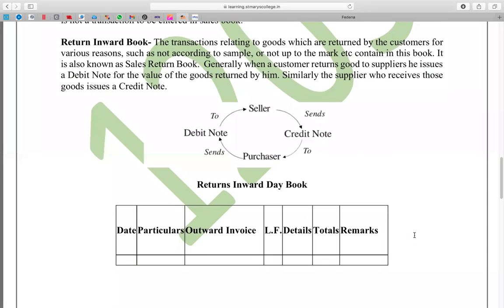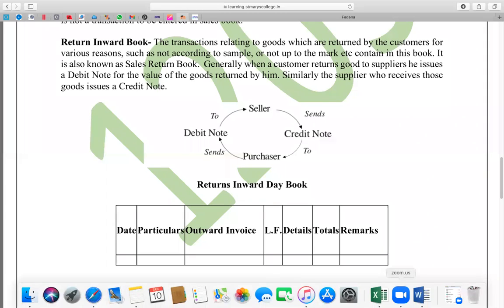Now, the returns inward book. Returns outward means we are the customers to our suppliers. When we are returning back the purchases that we have made, that is returns outward. When we sold goods and our customers return those goods back, that is returns inward.